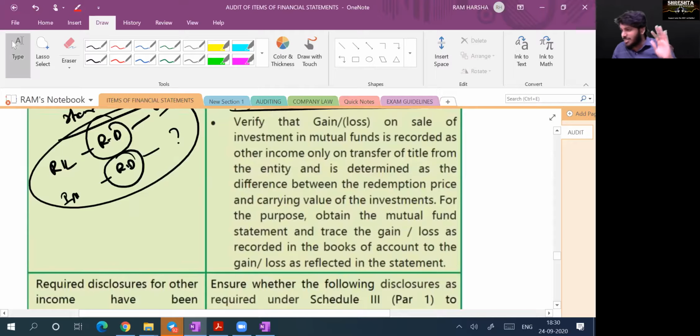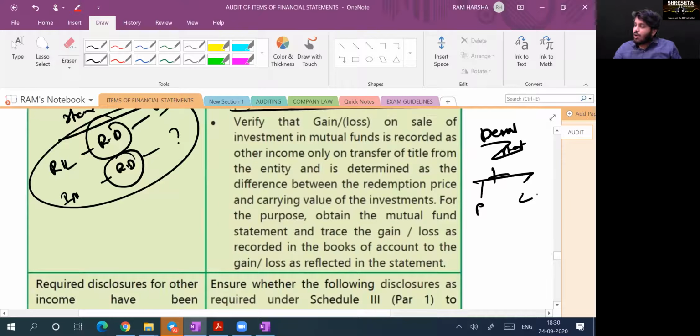Same way, if you sold some shares and securities, get a demat statement. See the demat statement for whether there is a profit or loss. Are you clear? Yes, sir.